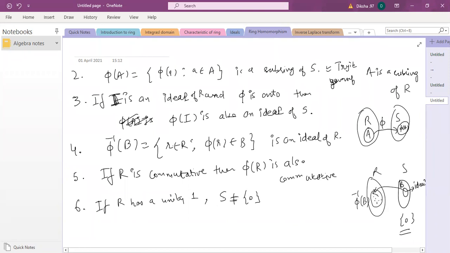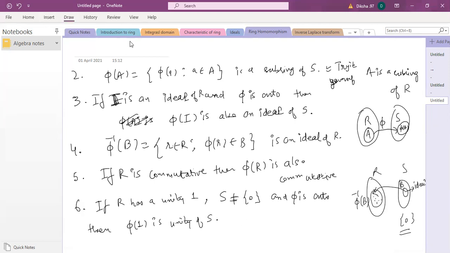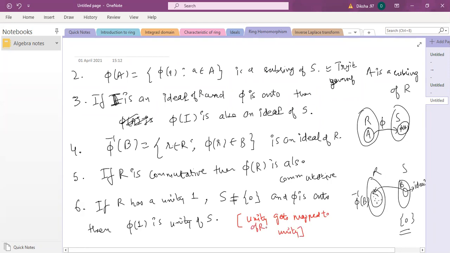So if R has a unity 1 and S is non-zero and phi is onto, then phi of 1 is the unity of S. तो इसको हम दूसरी वर्डिंग में क्या लिख सकते हैं? We can interpret it like the unity gets mapped to unity. Means unity of R gets mapped to unity of S.